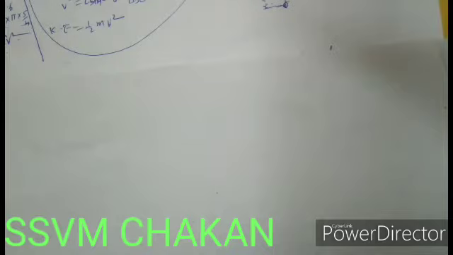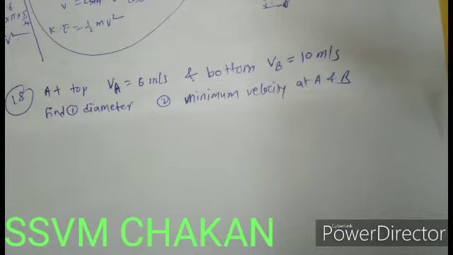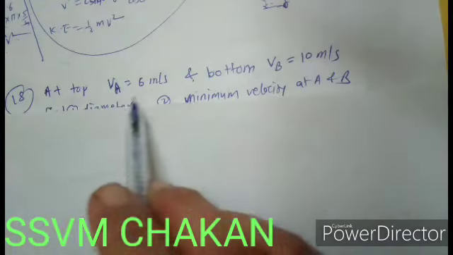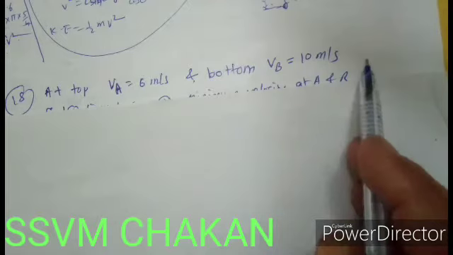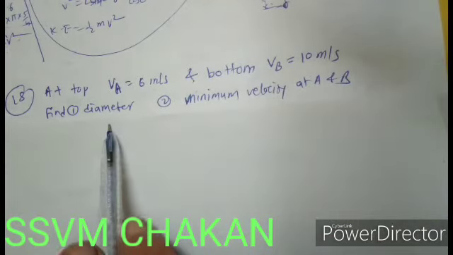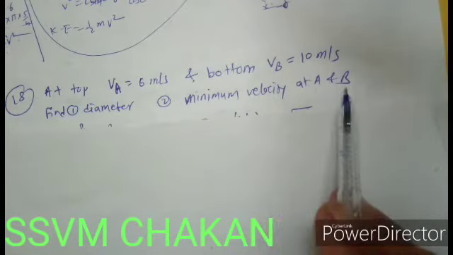So you are given the two velocities. One is 6, another is 10. Naturally, at the highest point velocity is less and at the lowest point velocity is greater. So when the motorcyclist is at the top position, its velocity is less. So we write, at top position Va is equal to 6 meter per second and at bottom Vb is equal to 10 meter per second. You have to find the diameter and minimum velocity at A and B.